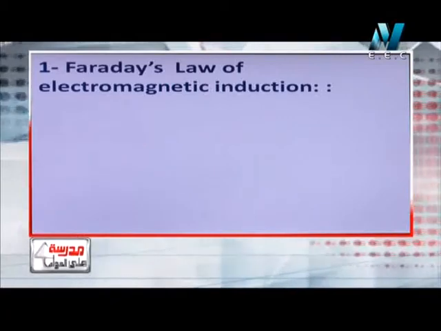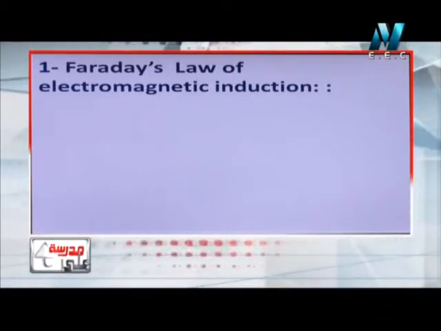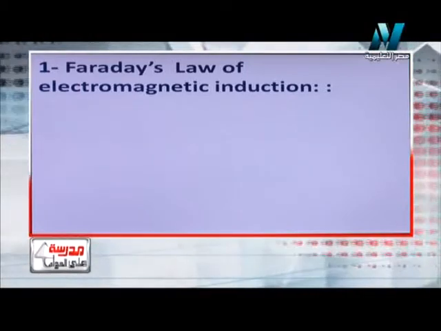The first question asks me what is meant by Faraday's law of electromagnetic induction.